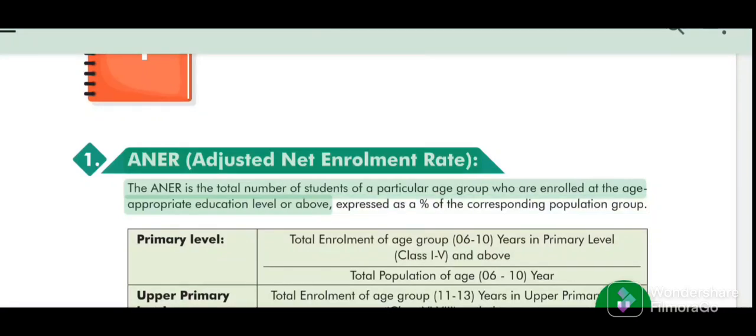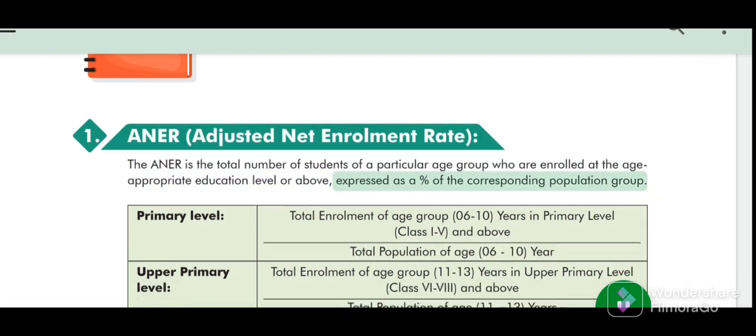ANER is the total number of students of a particular age group who are enrolled at the age-appropriate education level or above, expressed as a percent of the corresponding population group.